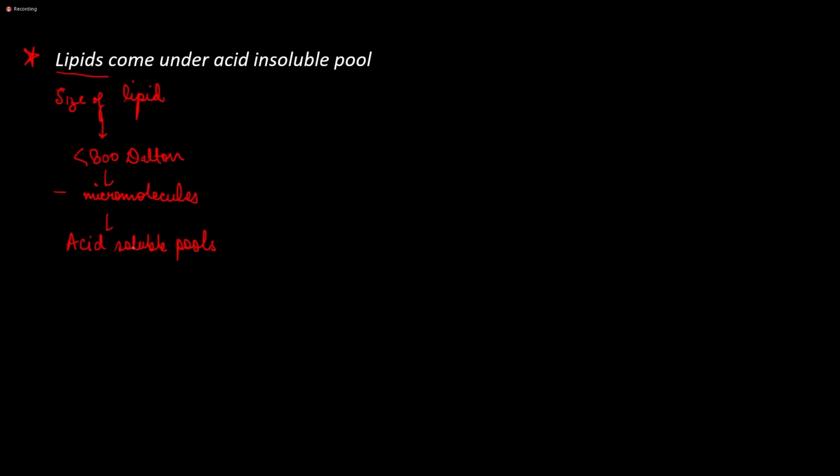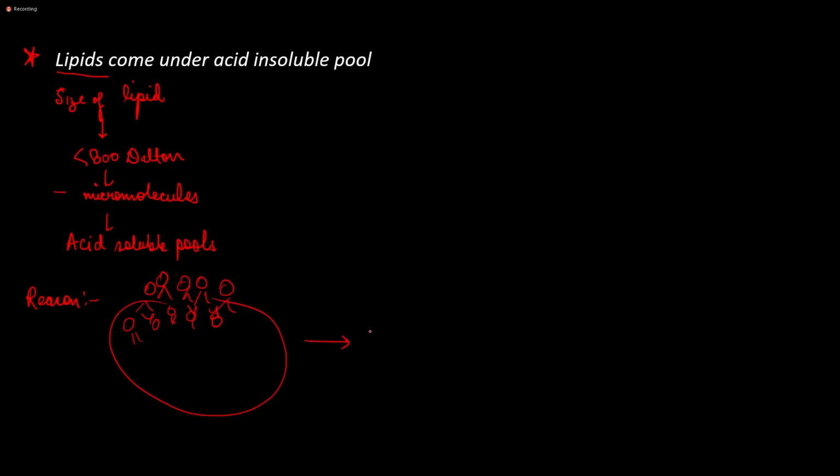So the reason is, we know that our plasma membrane is made up of a lipid bilayer, right? So it has a structure something like this, arranged in a circular form. The cell membrane is made up of something like this. But when you disrupt the cell membrane to analyze the components of the cell, what happens?